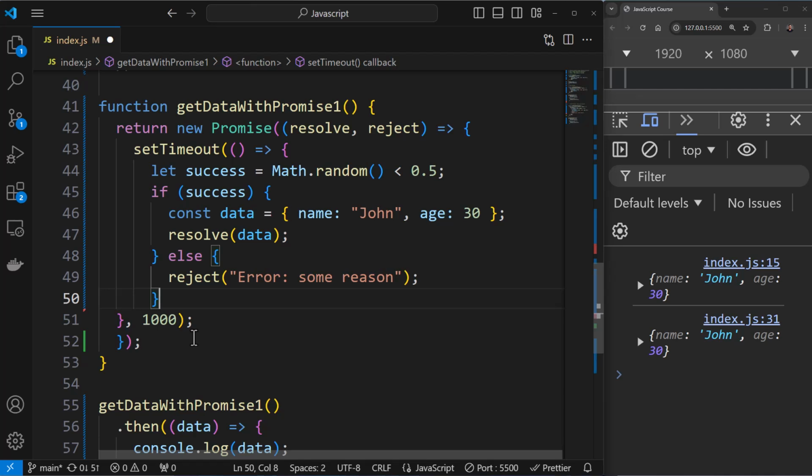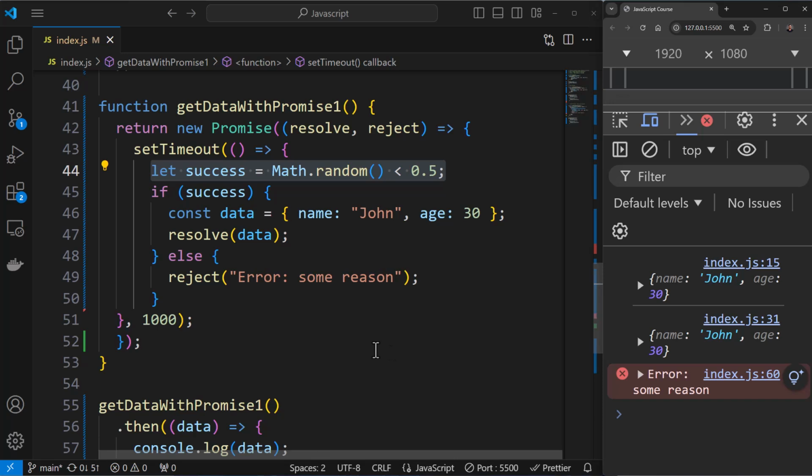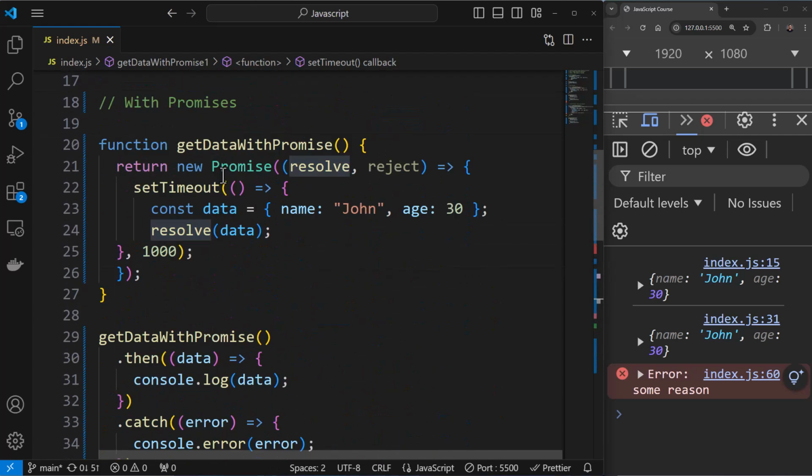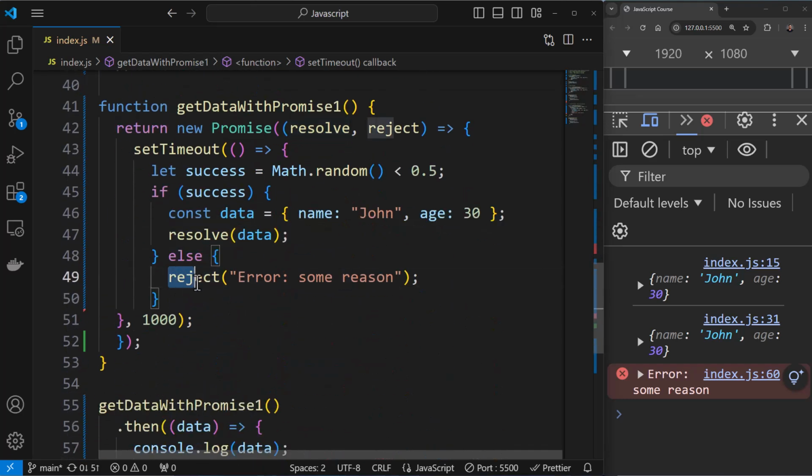So now if you save this, you have success over here. If you save this again, let us see. You can see error, some reason. So this condition failed and you're getting an error over here. So this promise failed actually. So this is how you can have success and failures handled. Here we didn't handle this scenario, we just said resolved, so it just took care of the resolved. But now if there is an error or something like that, so for example, you might have a check on data that you're getting from the server.